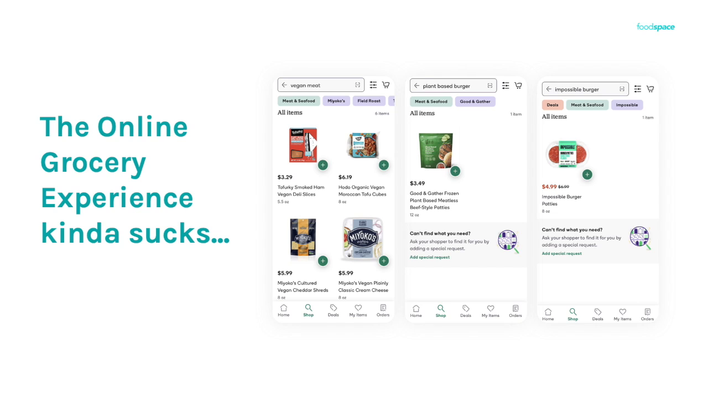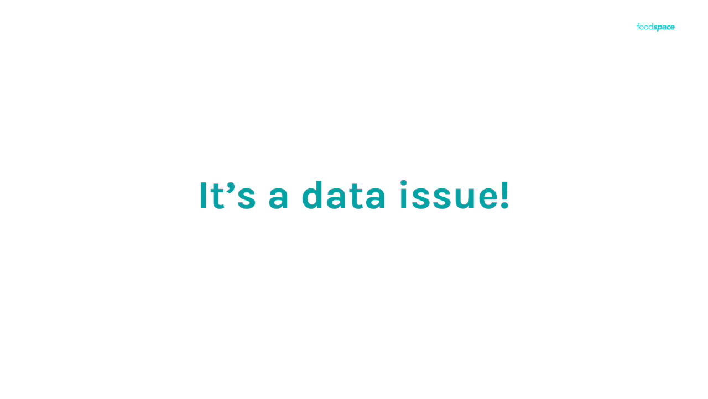I think one thing that's important is products aren't being discovered. I was trying to find a product, couldn't find it by typing in there, couldn't find it by typing in plant-based burger as well. And then finally, I was looking for an Impossible Burger. Why is this happening? It's a data issue.